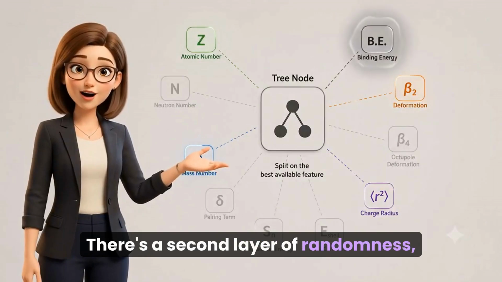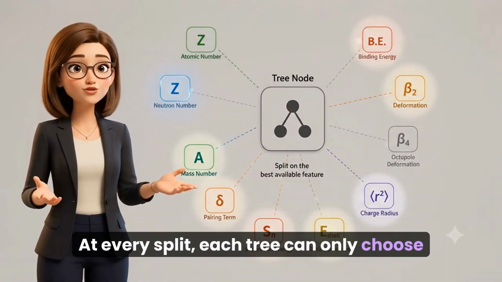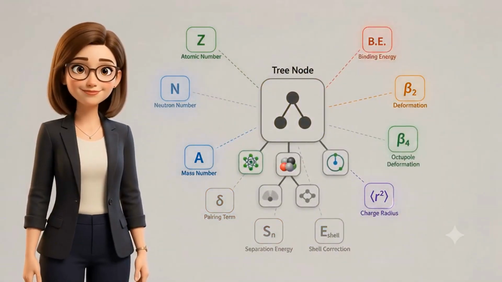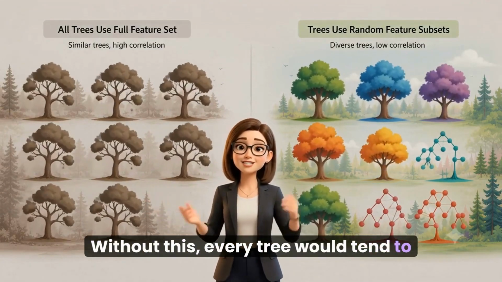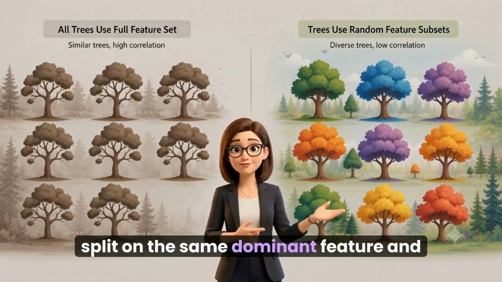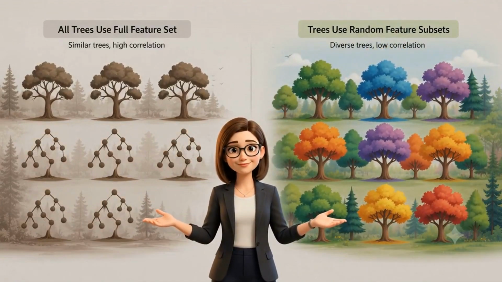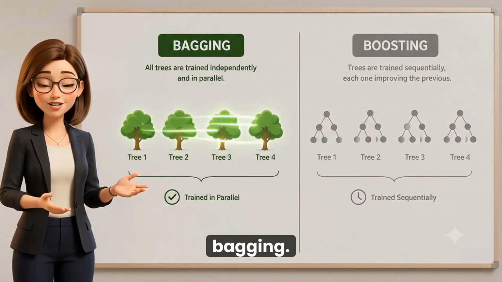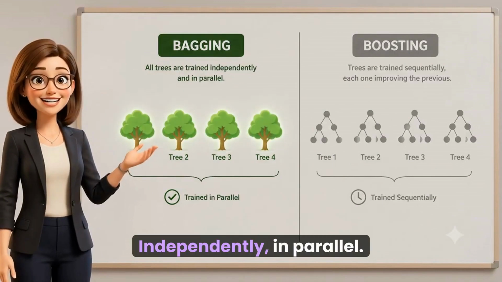There's a second layer of randomness too. At every split, each tree can only choose from a random subset of features. Not all of them. Without this, every tree would tend to split on the same dominant feature, and the trees would end up too similar to each other. The strategy Random Forest uses is called bagging, short for bootstrap aggregating: train many trees, independently, in parallel.